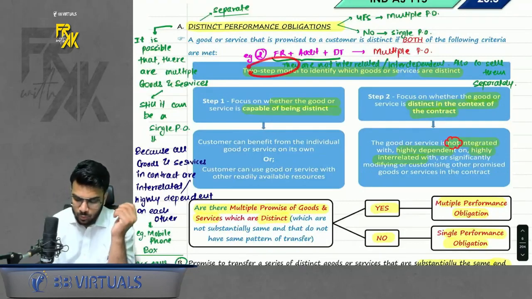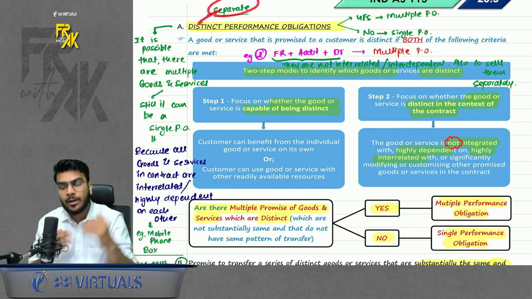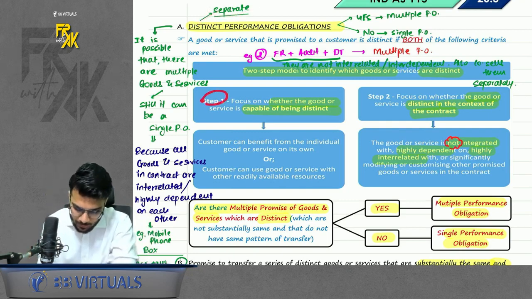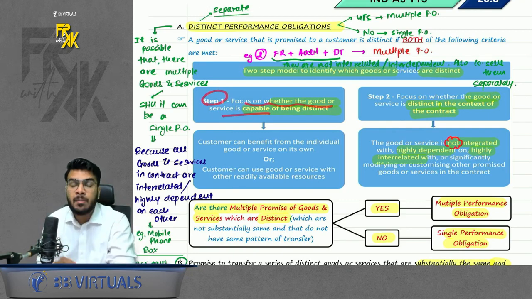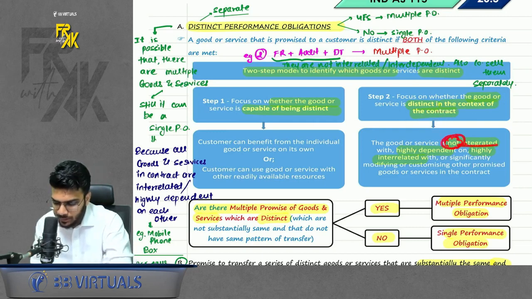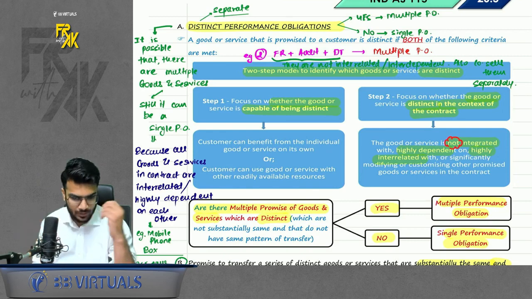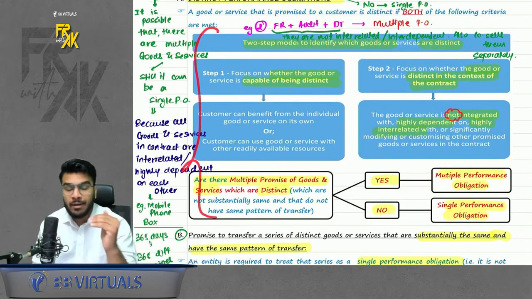So they have given a 2-step model to check whether goods and services are distinct, distinct meaning whether there are separate obligations or not. Step number 1: focus on whether the goods and services are capable of being distinct. That means, can you use them separately? And second, focus on whether the goods and services are distinct in the context of the contract. That means they should not be interrelated or interdependent. If they are interrelated, then they are a single performance obligation. This needs to be evaluated for each and every contract.